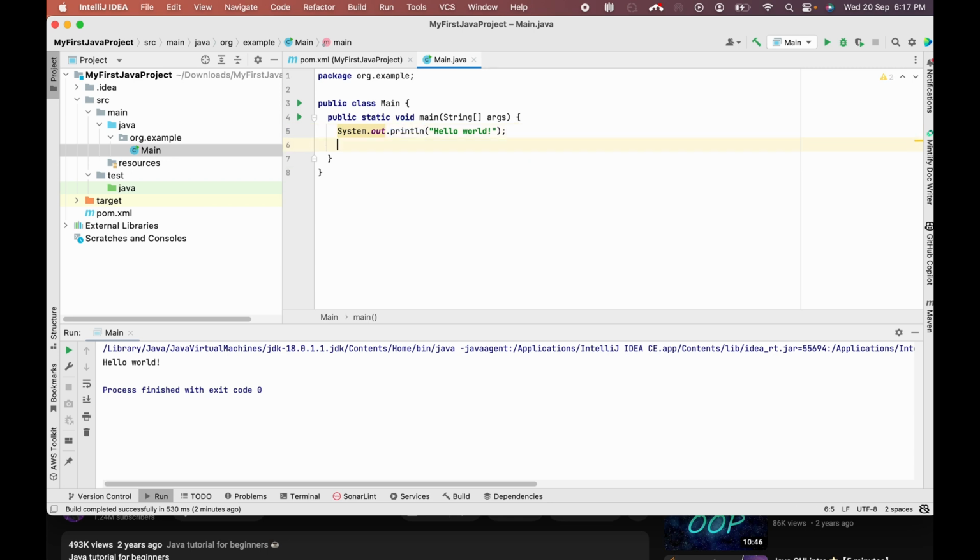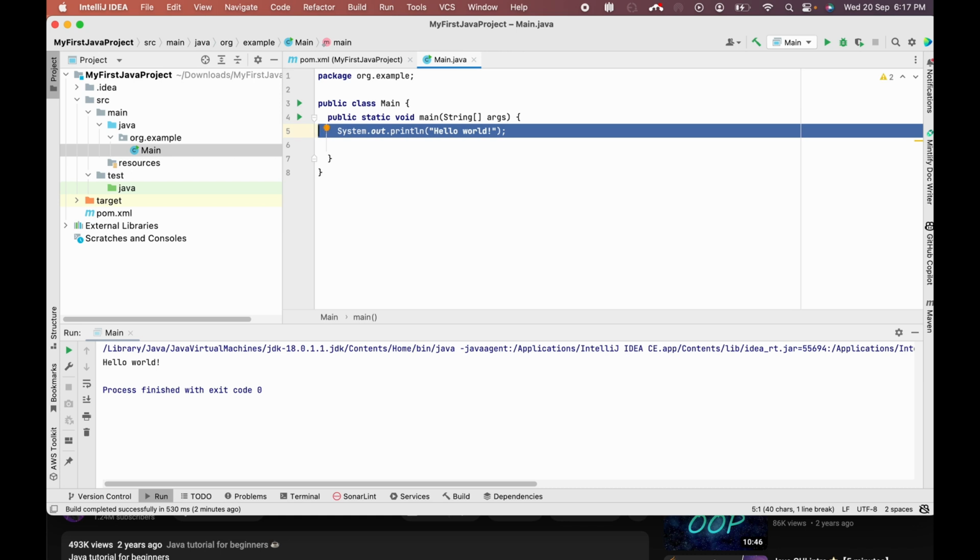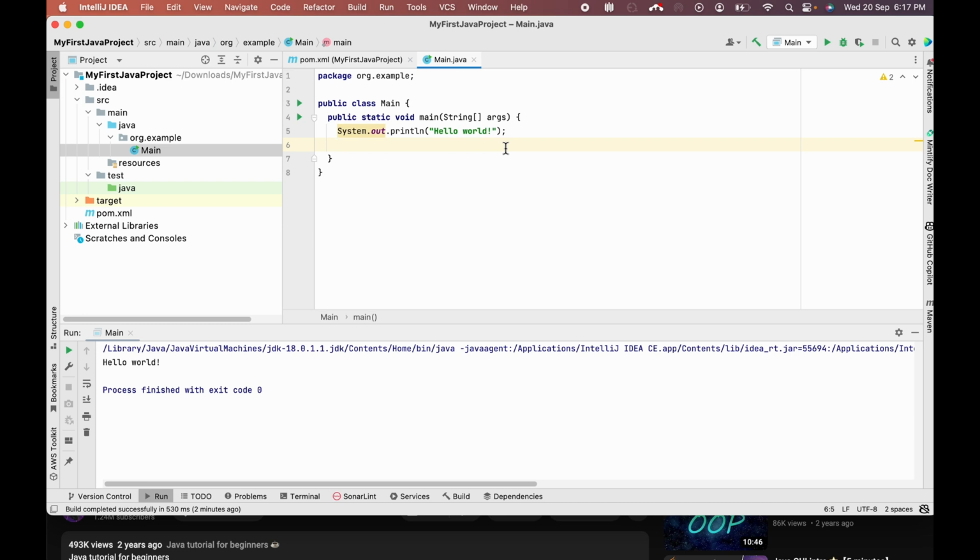If we want to add another line, just press Ctrl C to copy the line, paste it in the next line, and run it again. So we have two hello world statements executing separately.